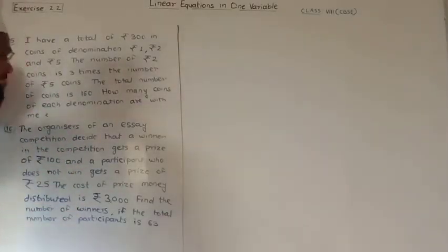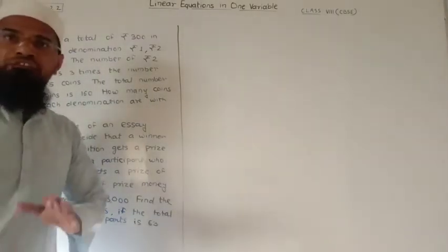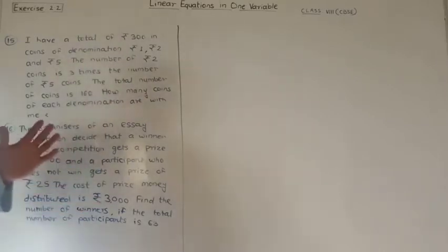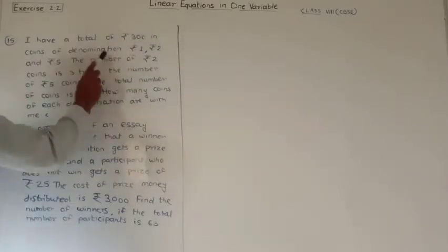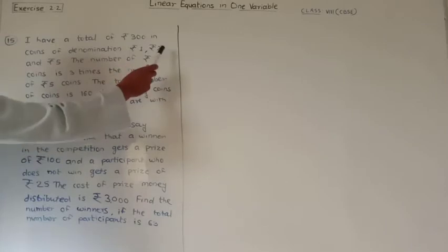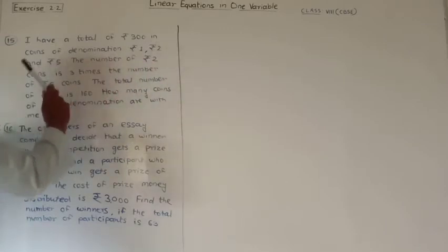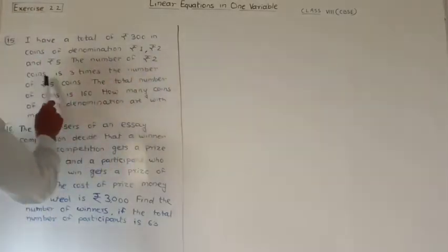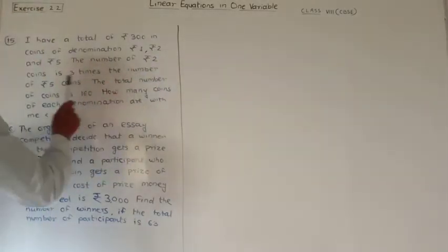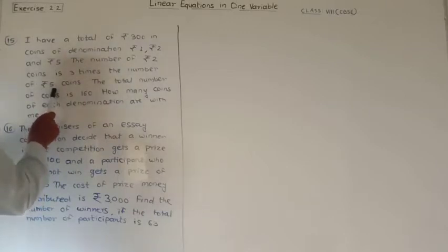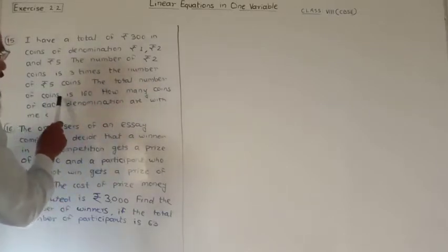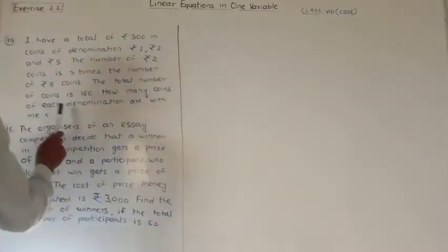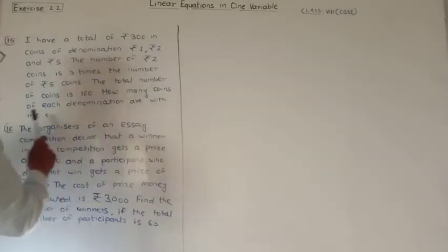Now turn to question number 15. So question number 15 is, I have a total of rupees 300 in coins of denomination rupee 1, rupees 2 and rupees 5. The total number of rupees 2 coins is 3 times the number of rupees 5 coins. The total number of coins is 160. How many coins of each denomination are with me?